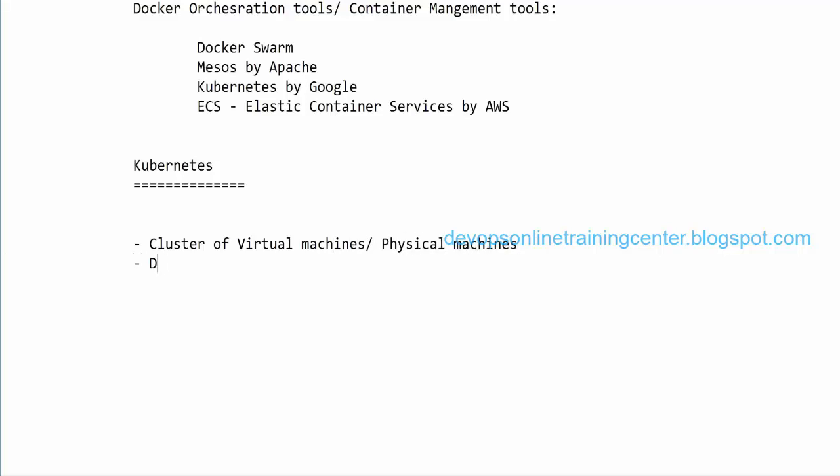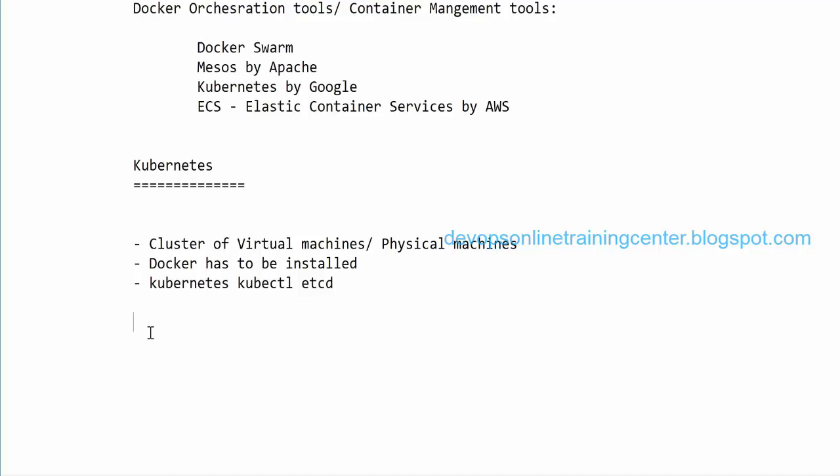So the prerequisite is Docker has to be installed on all the machines, and along with that there are a lot of other packages which need to be installed which are related to Kubernetes, right? kubectl, and there is something called etcd. This is the daemon which is responsible for the communication between the different Kubernetes machines, right? And I think there are some other packages as well, kubeadm or something, which we need to install for the communication between the different Kubernetes machines, right?